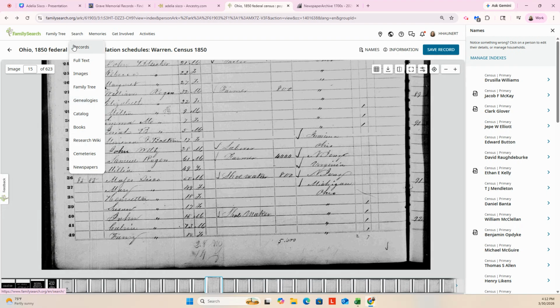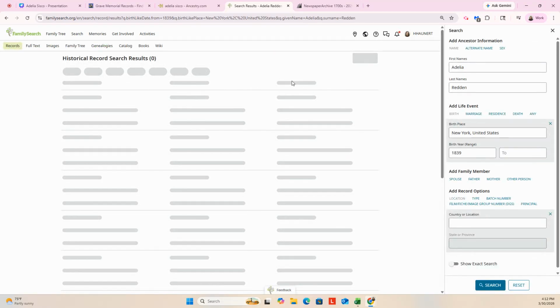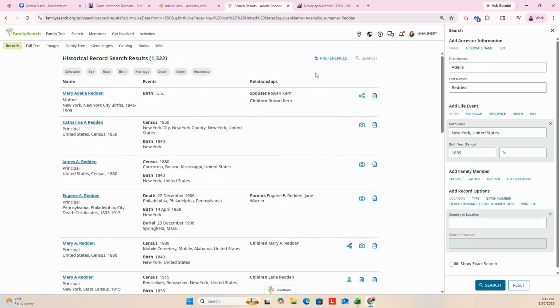Okay, let's do a record search and see what we can find here. Let's do Adelia Redden. And birthplace said New York. And that was 1839. All right, let's see if we can find her that way. See if we can find any info. Okay, so it's kind of all over the place.